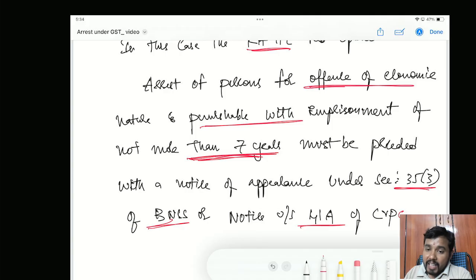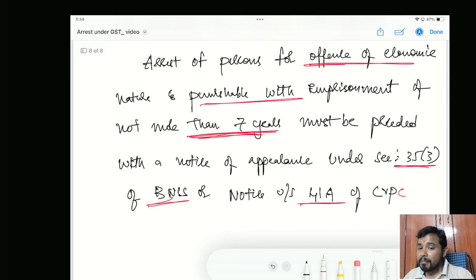Now the moment it is an economic offence and the maximum imprisonment is not more than 7 years, the department, before arresting, has to issue me a notice under 41A of CrPC or section 35 subsection 3 of BNSS. Many a time the department is not doing this. See, the moment you are not serving this notice, the arrest itself is not proper. You have to serve me this notice, and even after serving the notice, you can arrest me only when there are other proper reasons recorded in writing.